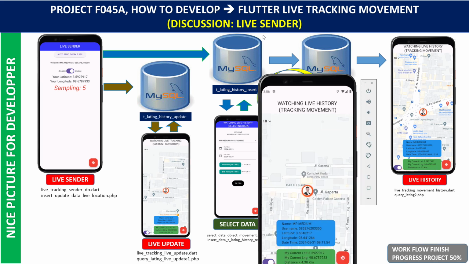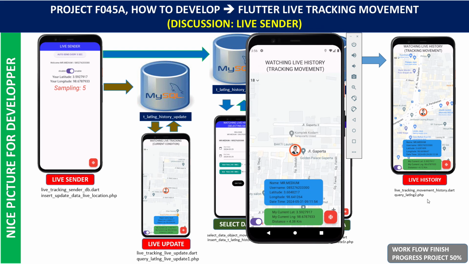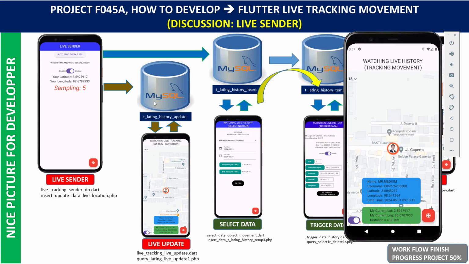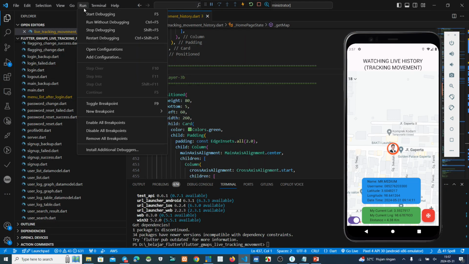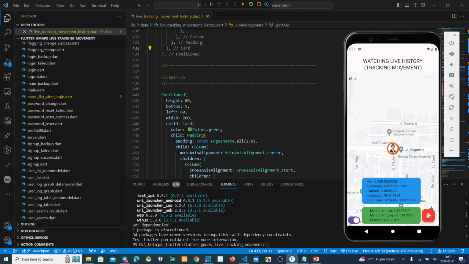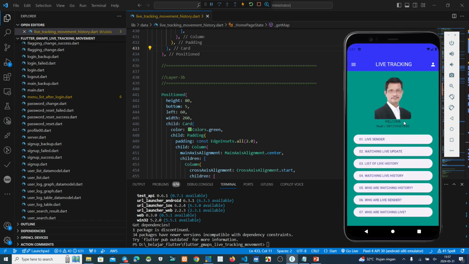We want to know the history of people who use this application. We know the history because for all activity, the live sender will send the latitude and longitude to the server. Now we continue. We close this one first.